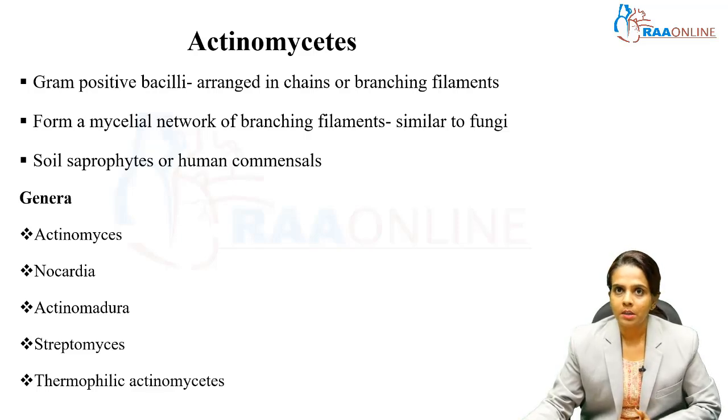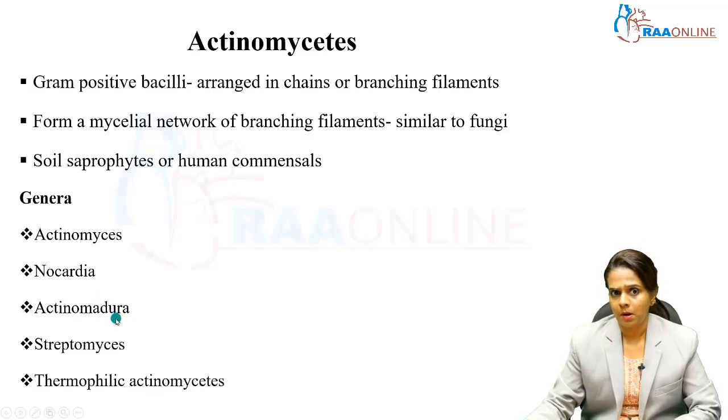The important genera in this group are, first, Actinomyces. This is an anaerobe and a non-acid fast gram-positive bacilli. It causes the clinical condition called actinomycosis. And Nocardia, this is an aerobe and an acid fast gram-positive filamentous bacilli, and usually causes pulmonary infection.